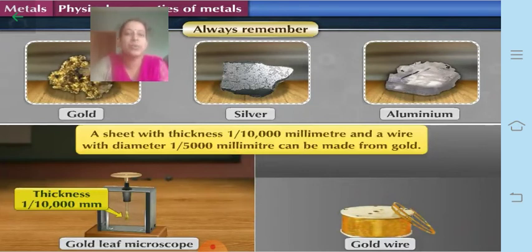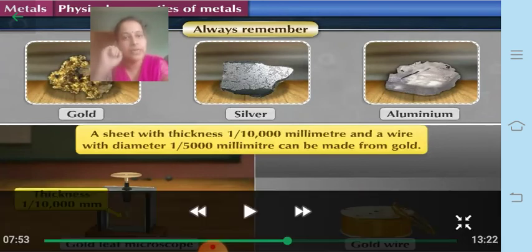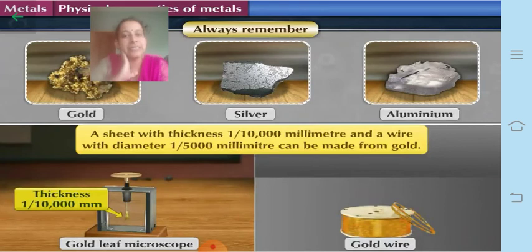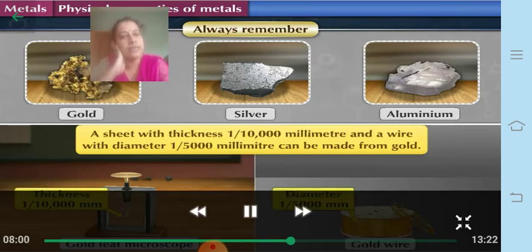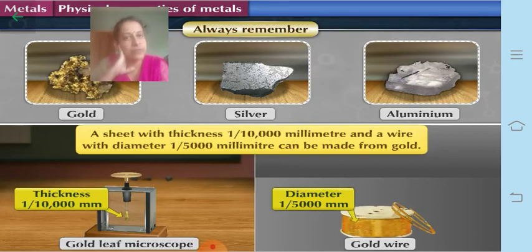So a sheet with thickness of 1/10,000 millimeter and a wire with a diameter of around 1/5,000 millimeter can be made from gold. Okay, so you can see the thickness of a gold leaf under the microscope, that is the gold leaf experiment. Rutherford also used gold foil for his experiment. Then the wire diameter of around 1/5,000 millimeter is of gold, because it is a highly malleable metal.